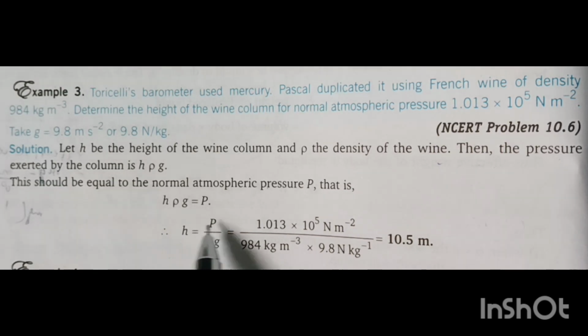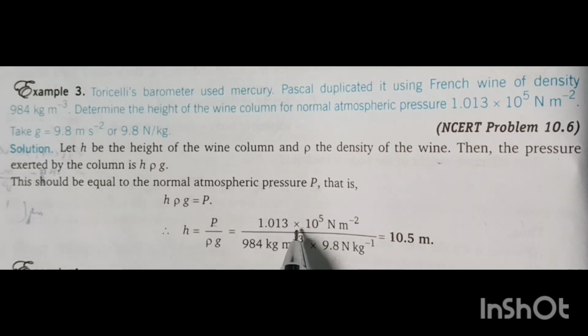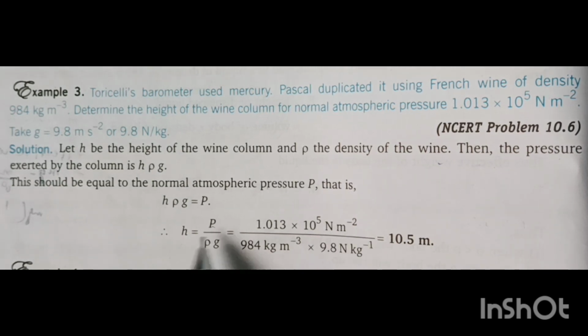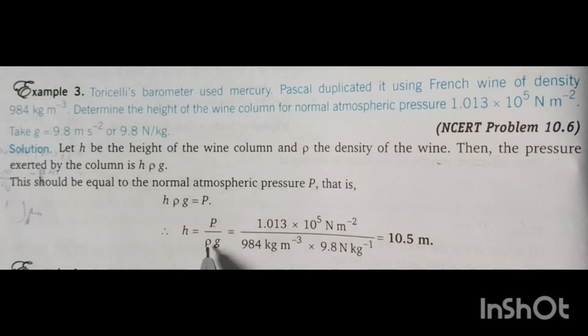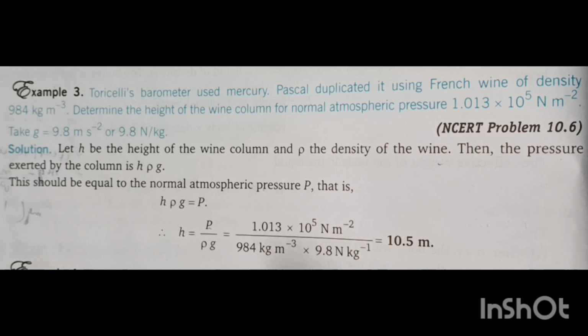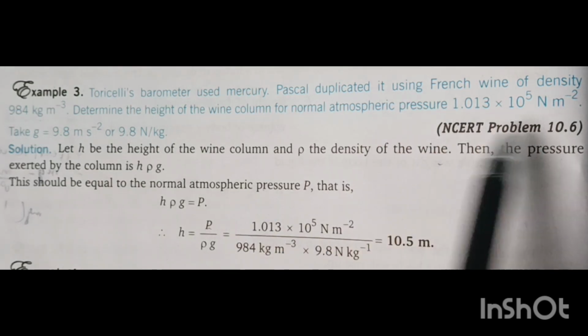h is equal to P by rho g. Value of pressure is given. You have to take the value of pressure in Newton per meter square. Please remember that. And you have to take density in kilogram per meter cube, and gravity 9.8 meter per second square. So this is the value of height for which the atmospheric pressure will be equal to this pressure.